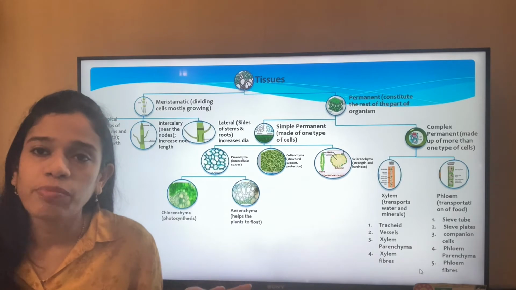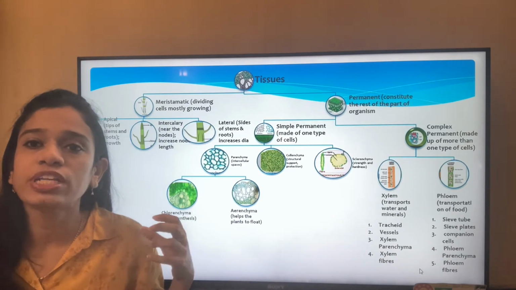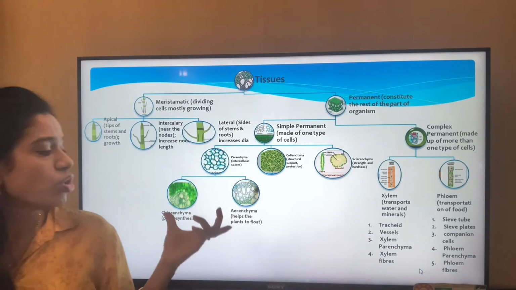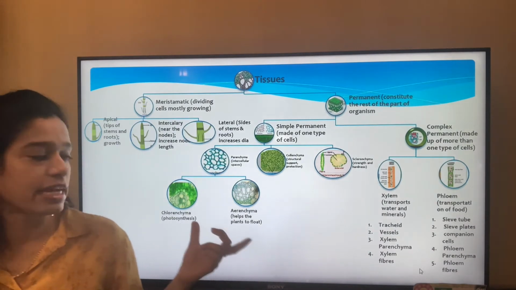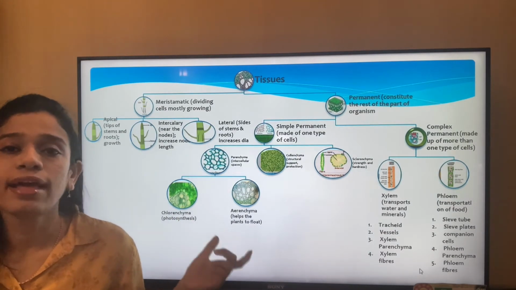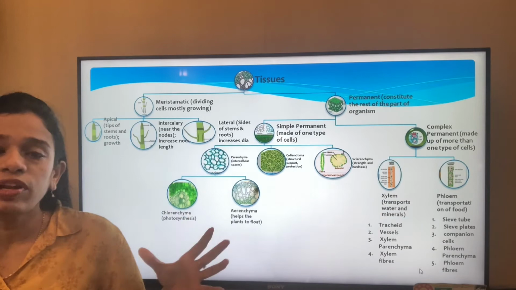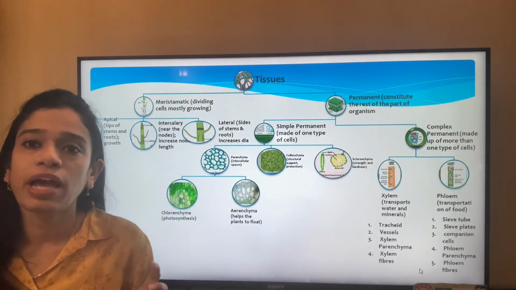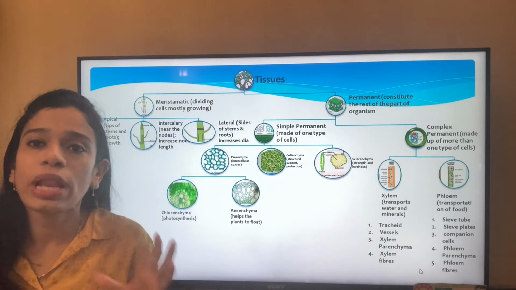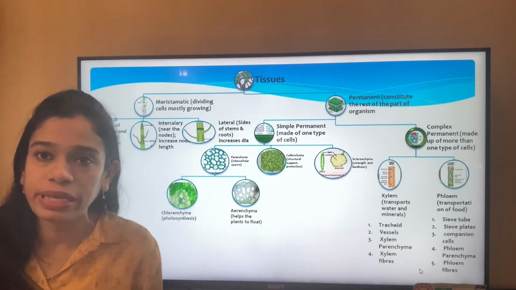Under parenchyma you can divide it into two more specific types of tissues, that is the chlorenchyma and the aerenchyma. The main thing is that the parenchymatic cells or tissues will have lots of intercellular spaces between them.